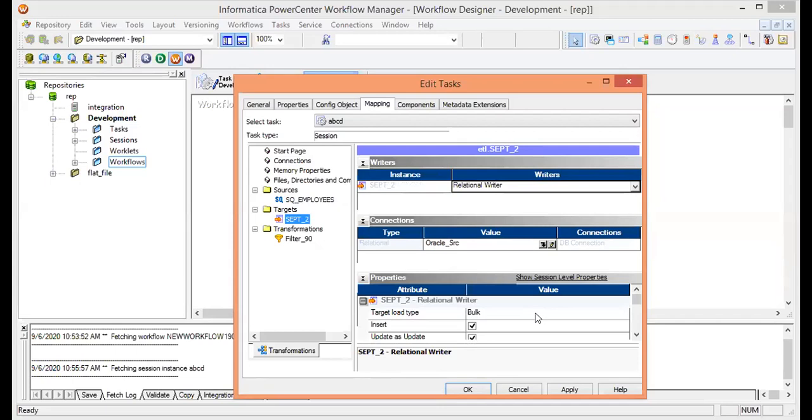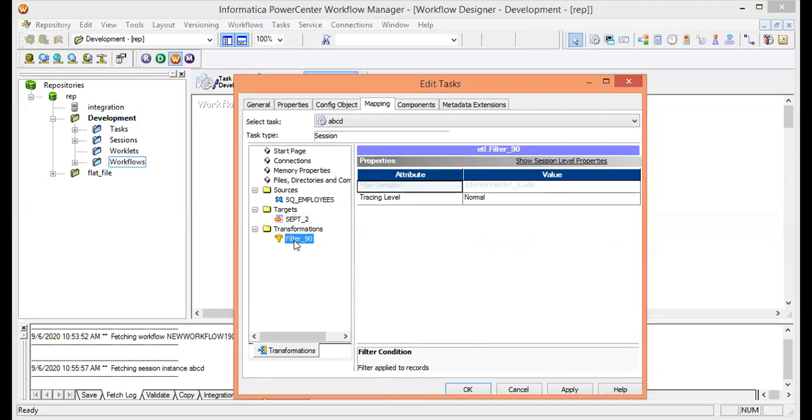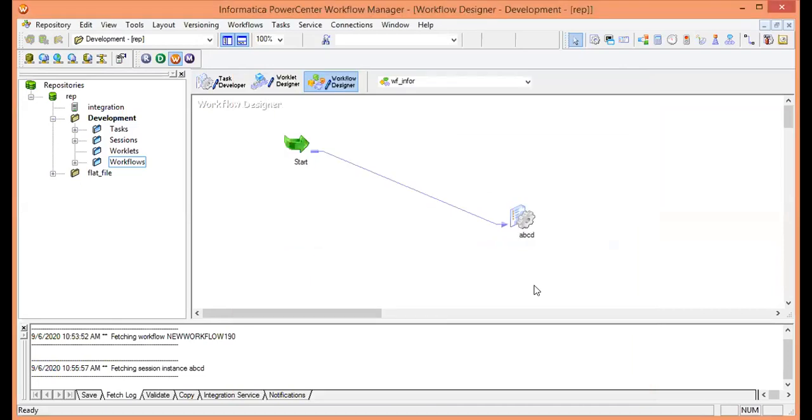Now I will change the load type from bulk to normal. What is the difference between normal and bulk? That too we will discuss in the running classes. Then I will pick the transformation. Here I can see whatever transformation has been allowed and whatever formula has been given. Now everything looks fine. Then click on apply and then click on OK. So here everything is done.